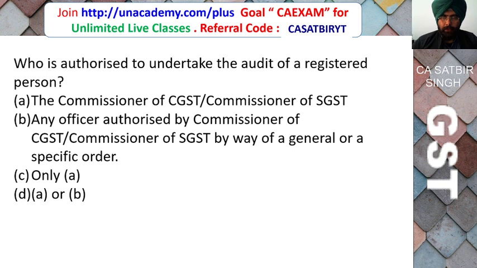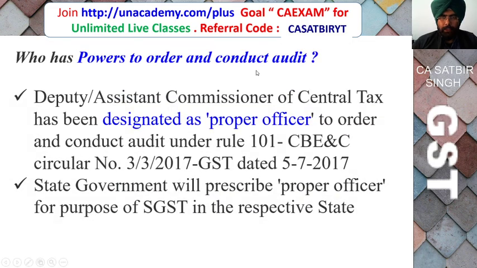Who is authorized to undertake the audit of a registered person? A, Commissioner of CGST, B, Commissioner of SGST, C, any officer authorized by the Commissioner of CGST or Commissioner of SGST by way of general or special order, D, only A or B. So the correct answer is A or B, that is, the commissioner himself or any officer authorized by the commissioner can do this audit. So who has the power to conduct audit under GST? Deputy or Assistant Commissioner Central Excise has been nominated as the officer for the purpose of conducting the audit under GST. Similarly, under the state government, the proper officer for the purpose of SGST has been specified.